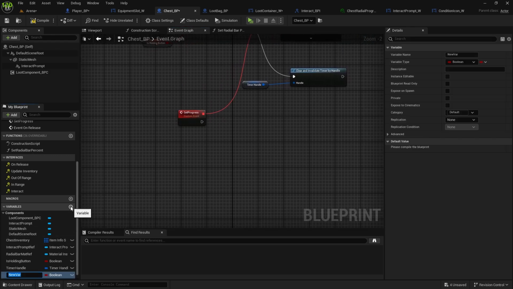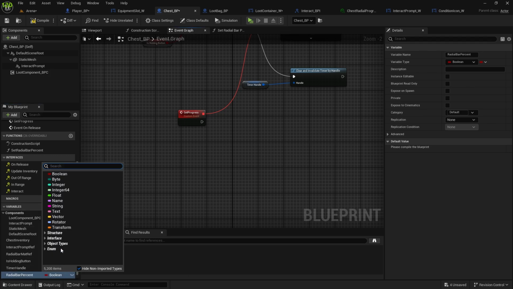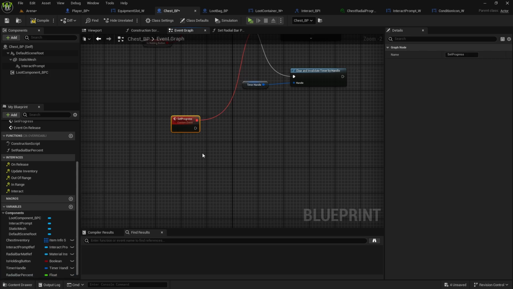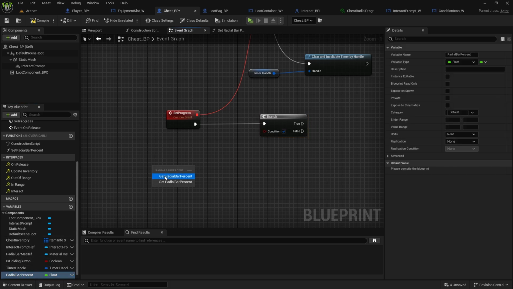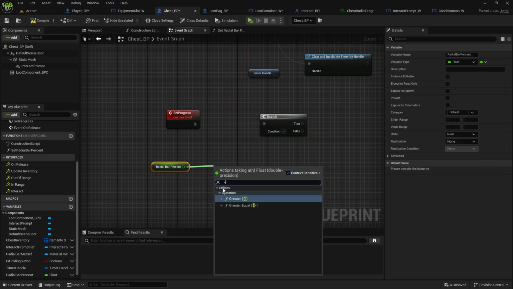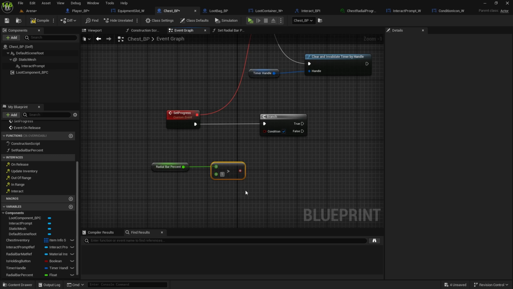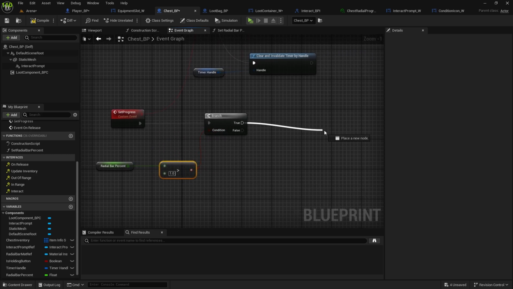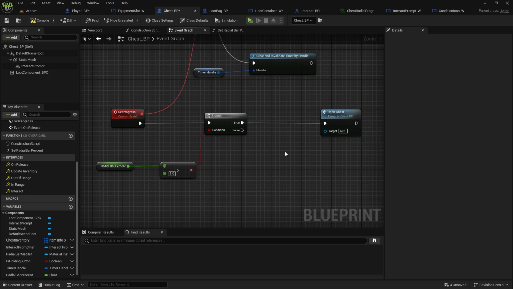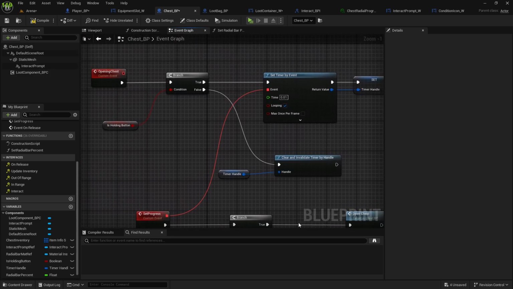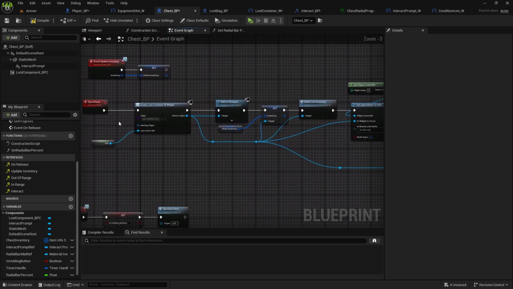Then we need some kind of percentage of the bar. So let's set up one more variable. This will be radial bar percent. It will be float. Then here we need to do a branch check and see if we have already reached 1, which is 100%. So if it's greater than 1, then we will open chest. And not opening chest again, it's open chest.